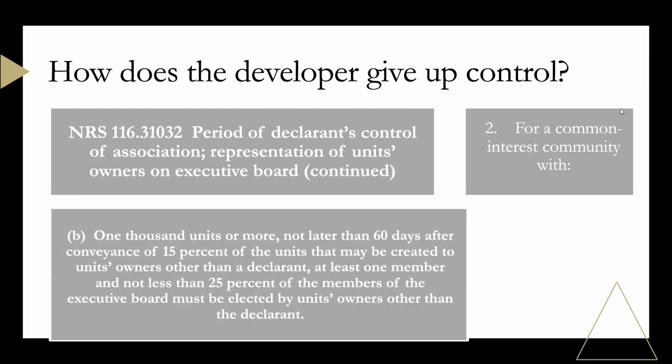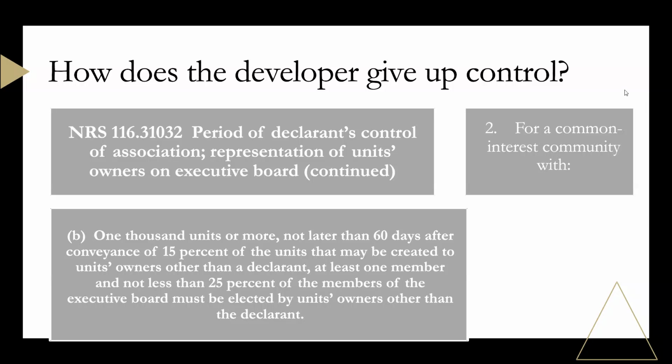So for 1,000 units or more, not later than 60 days after the conveyance of 15% of the units that may be created, there must be at least one member and not less than 25% of the members of the executive board elected by the unit owners.